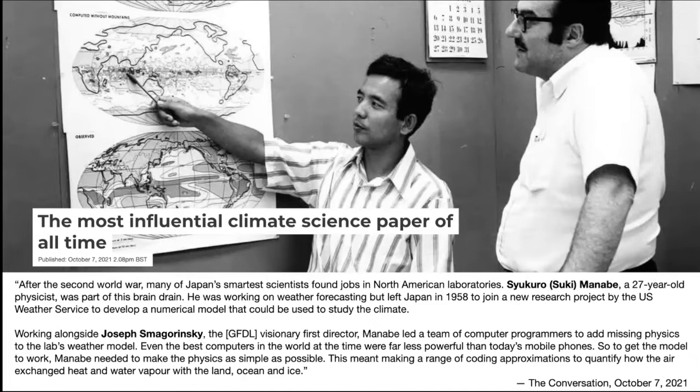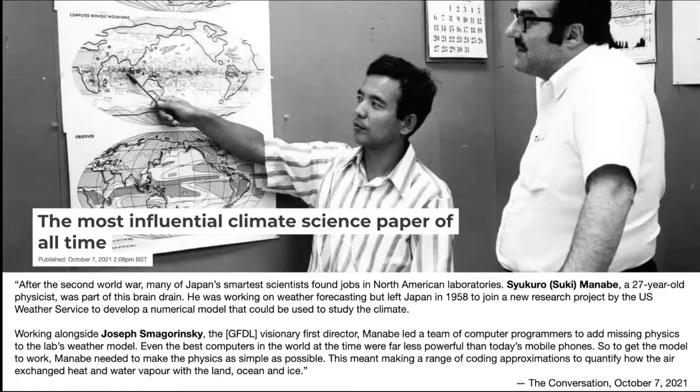Working alongside Joseph Smagorinsky, the Geophysical Fluid Dynamics Laboratory's visionary first director, Manabe led a team of computer programmers to add missing physics to the lab's weather model. Even the best computers in the world at the time were far less powerful than today's mobile phones. So to get the model to work, Manabe needed to make the physics as simple as possible. This meant making a range of coding approximations to quantify how the air exchanged heat and water vapor with the